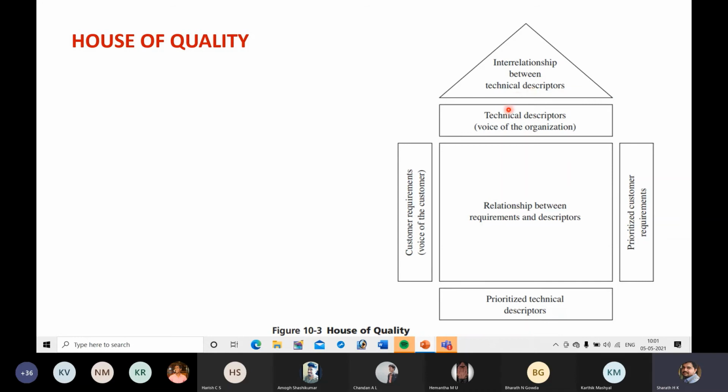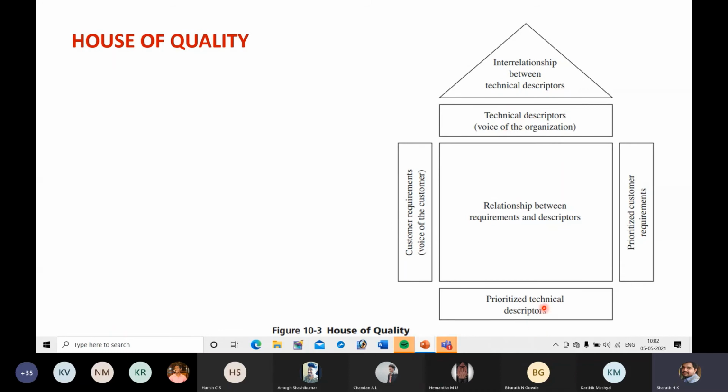This is called the second floor or ceiling of the house, and this is called the roof of the house. In the house of quality concept, customer requirements are placed at the walls of the house. Technical descriptors are placed at the ceiling, at the base, or at the ground floor and the second floor.